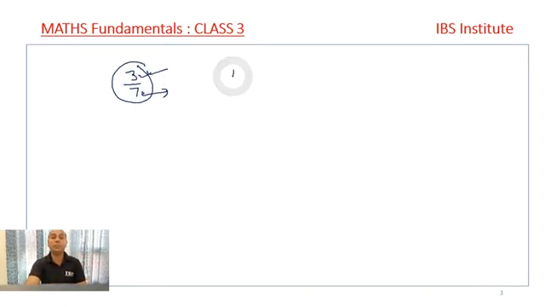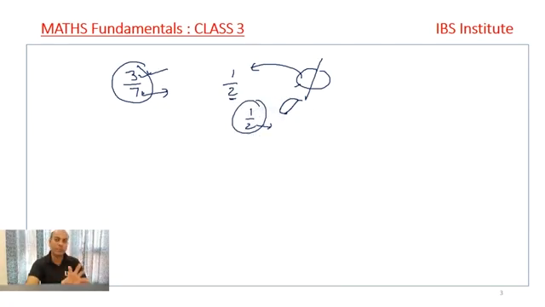Sometimes we say, give me half bread or half roti, or half apple. What does it mean by half? We normally ask them to make 2 parts of this thing. This is the whole thing. Divide it into 2 parts and give me 1 part. So this part is called half, 1 by 2. What we have done is make 2 parts of the complete thing, and then take only 1 out of it.